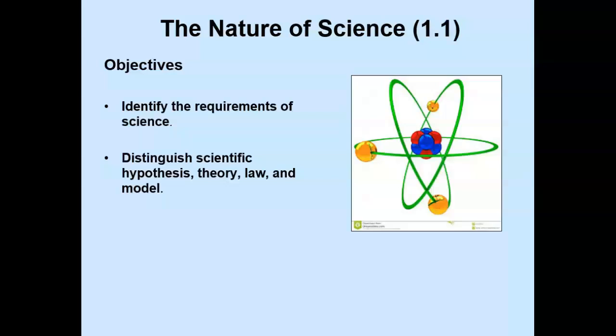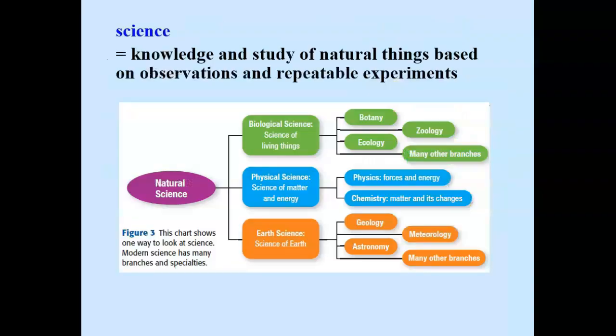So before we get started, we need to define science. What is science? Science is the knowledge and the study of natural things based on observations and repeatable experiments. So then what are the requirements of science? Science must be based on experiments, and they must be repeatable, and they must be based on observations.